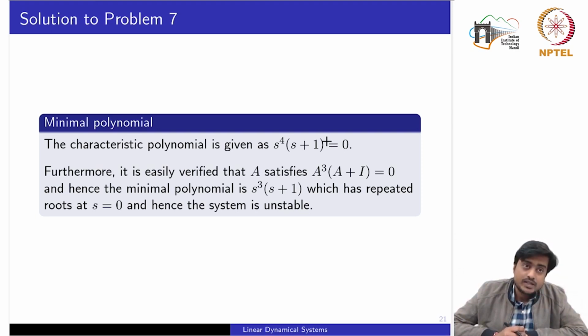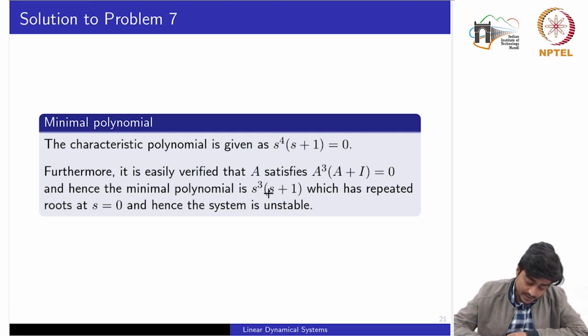Now with the procedure introduced in the lecture slides, we compute the minimal polynomial, the polynomial which is minimal and satisfies all the properties we had introduced, and it is given by s cubed times (s plus 1). The degree of this polynomial is 4 while the degree of the characteristic polynomial was 5.